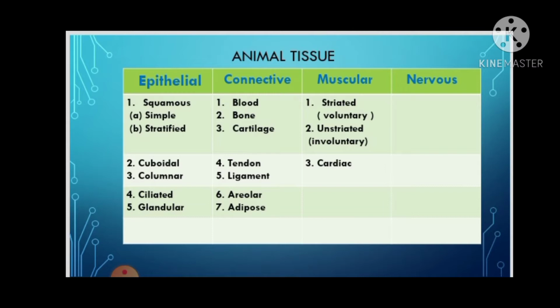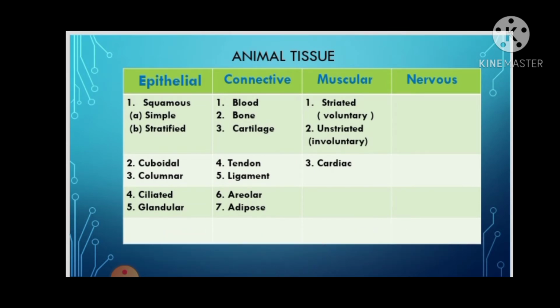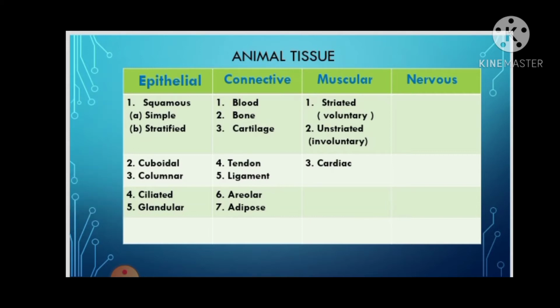Animal tissues can be divided mainly into four groups. First is epithelial tissue, second is connective tissue, third is muscular tissue, and fourth is nervous tissue. Epithelial tissues are of five types: squamous epithelium, cuboidal epithelium, columnar epithelium, ciliated epithelium, and glandular epithelium. Now let us come to connective tissues. Connective tissues are blood, bone, cartilage, tendon, ligament, areolar tissue, and adipose tissue.